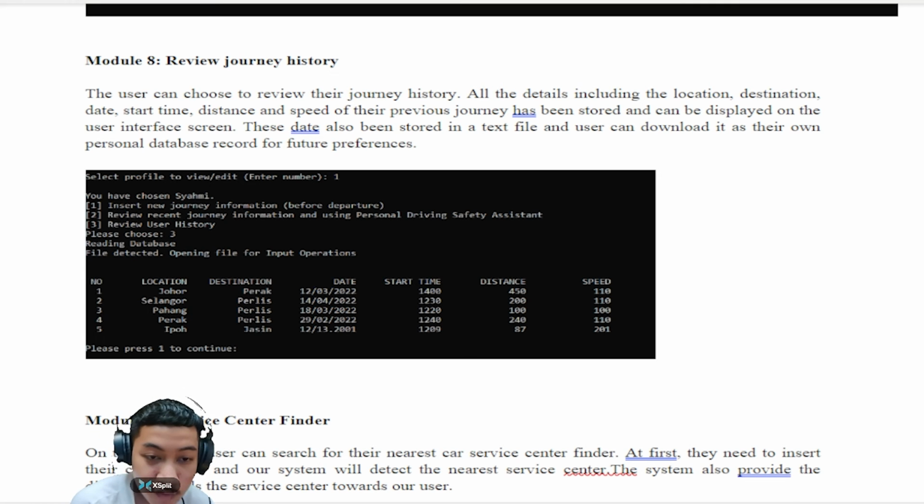As we can see, a user has chosen Syahmi user profile, and if they choose option 3, which is to review user history, the file will automatically open and read the database file of Syahmi and display it in a proper form, in a table form. Hence, the user can see and check back their journey history. In this module, there are no limitations of data to be put.